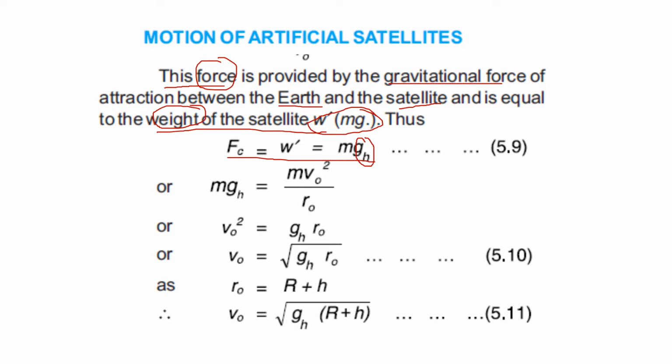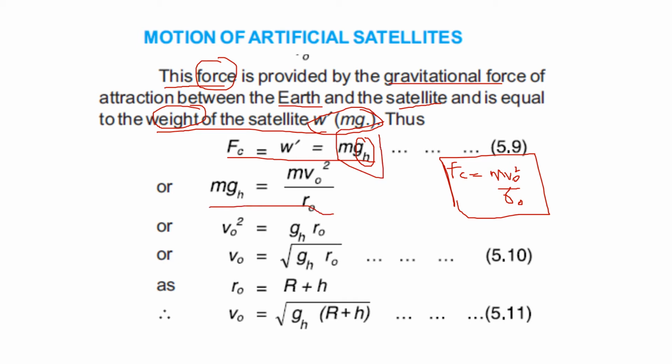So if we compare with the previous equation, Fc is equal to m v naught square over r, this is the equation for centripetal force which we discussed in the previous slide. So I compare this centripetal force equation with the other equation for weight, that is m g h. So I write both equations over here.